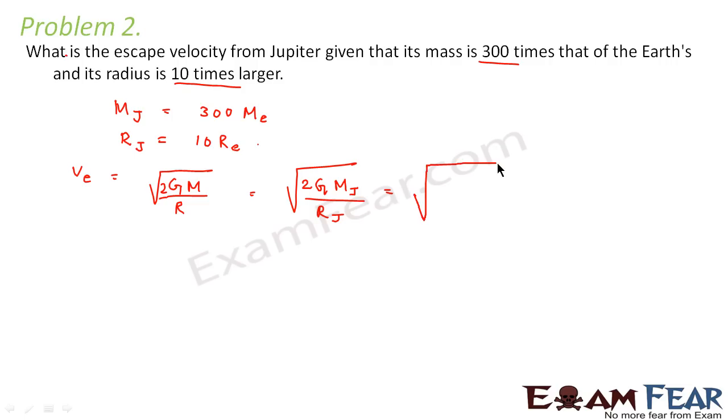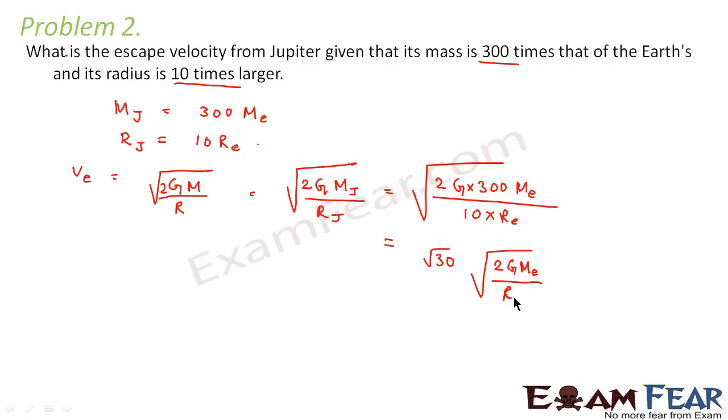So this would be root over 2G Mj divided by Rj, which is equal to root over 2G into 300 Me divided by 10 into Re. So this comes out to be root over 30 into root over 2GMe divided by Re. Now what is this value? This is nothing but the escape velocity on the surface of the Earth. So that means this is equal to root over 30 into the value of escape velocity on the surface of the Earth.